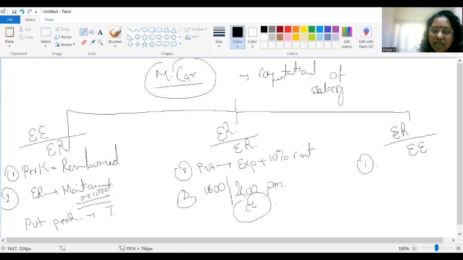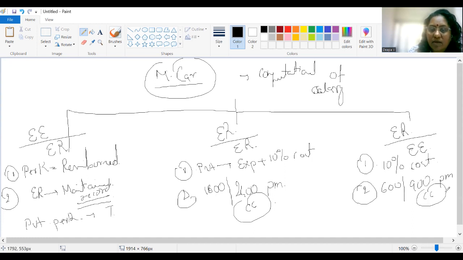And if it is a scenario where the employer is owning the car, the employee is meeting the expenses, and the whole car is used for private purpose, then the taxable perquisite would be 10% of cost of the car. If it is partly used for private purpose, partly for official purpose, then the taxable perquisite would be 600 rupees per month or 900 rupees per month, depending upon the cubic capacity of the car.